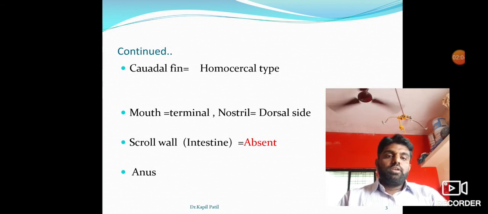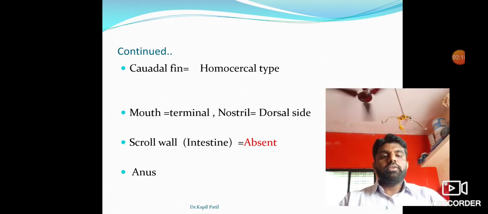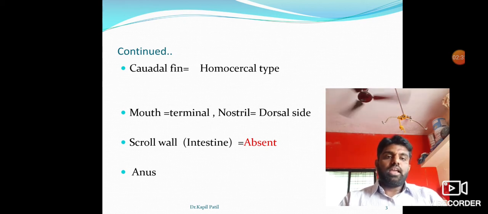Then the mouth. Their mouth is terminal, and the nostril is present on the dorsal side. In Chondrichthyes, the mouth is present on the ventral side. Then another modified structure, the scroll valve. A scroll valve is present in the intestine, and it is nothing but a spiral valve that increases the absorptive area in the intestine. This scroll valve is absent in class Osteichthyes fish, and their digestive system starts from the mouth and ends toward the anus. But in class Chondrichthyes, it opens into a cloaca.